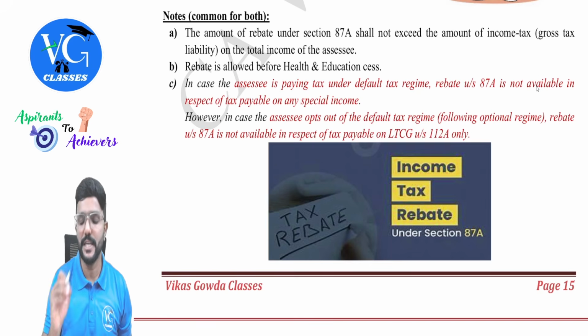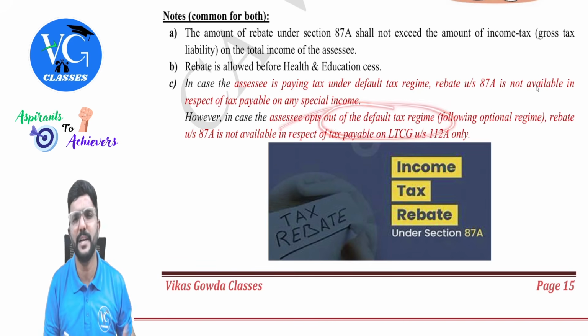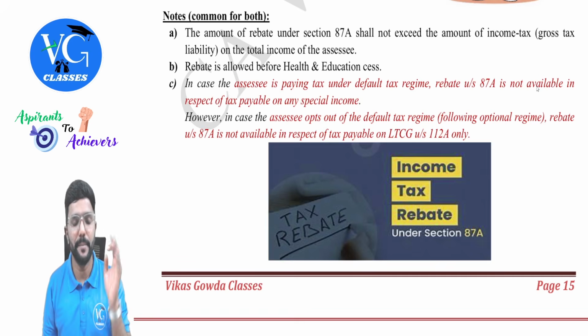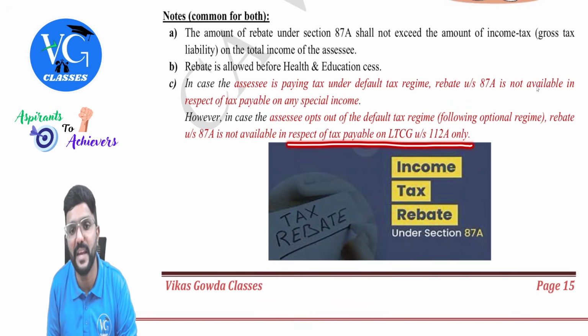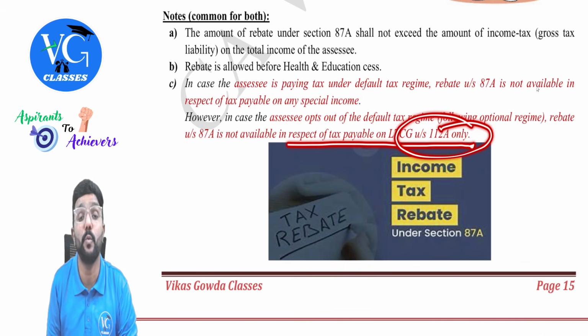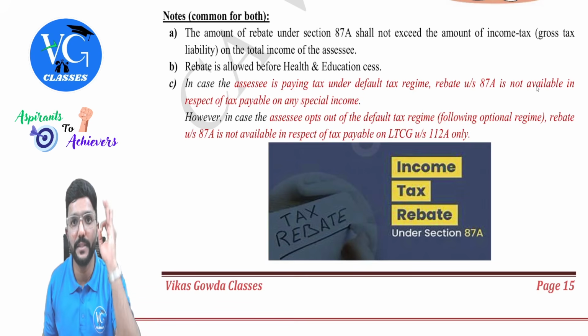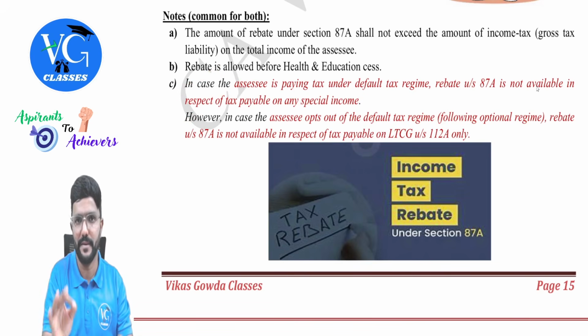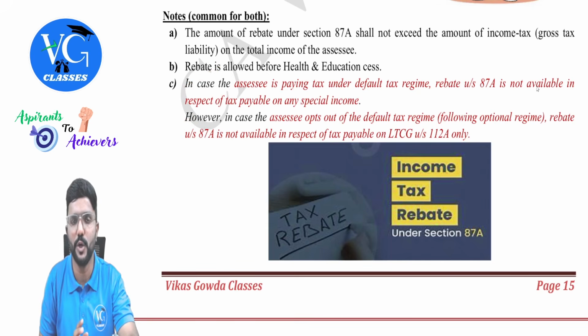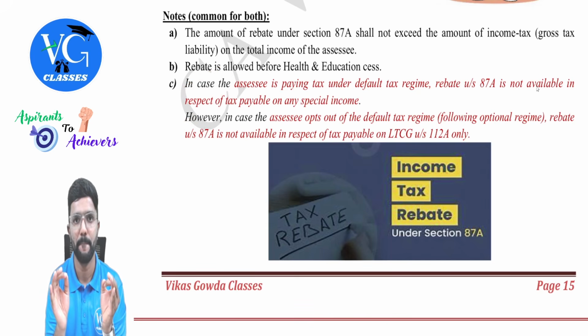Whereas, if the assessee is opting out of the default scheme, that means he is following the optional scheme, rebate under section 87A is not available in respect of tax payable on long-term capital gain under section 112A only. Please be careful. There is a difference between both of these, guys. I repeat. I will also explain this with an illustration. Don't worry, but pay attention here.